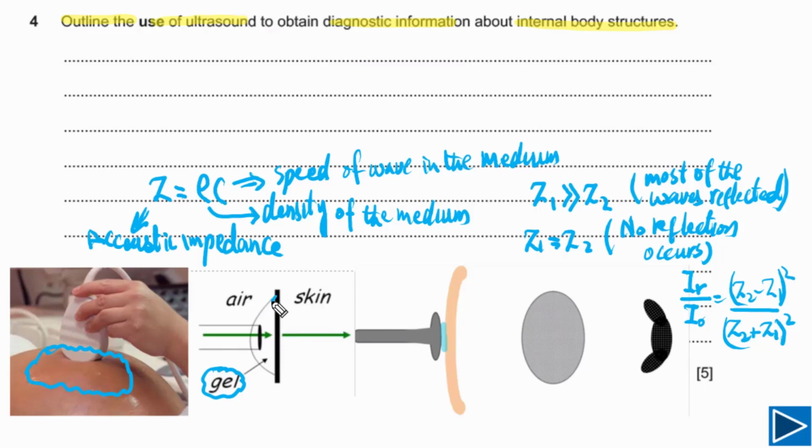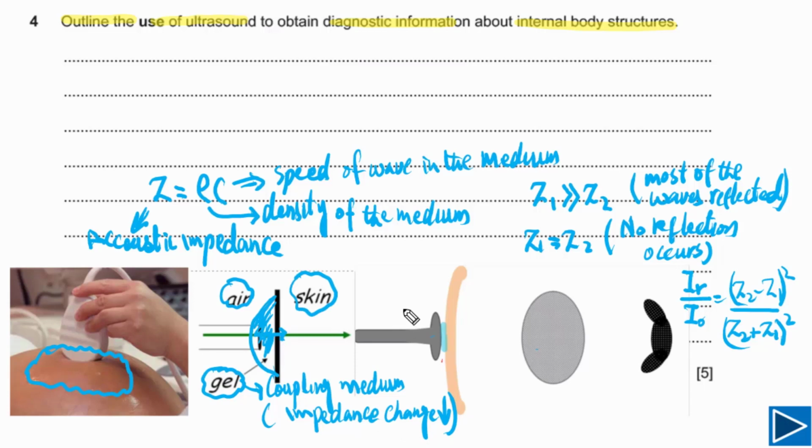Let me explain this with the help of this very simple figure. You can see this is the gel actually. This is the boundary of the gel, and you can see all this is gel on the skin, and this black line is representing skin. Why do we need to apply this gel? This gel is acting as a coupling medium. It means it is coupling two different media. I mean, it is coupling air with skin. That's the reason we call this a coupling medium. And the purpose of this is to reduce impedance change between two media. So very important point to understand.